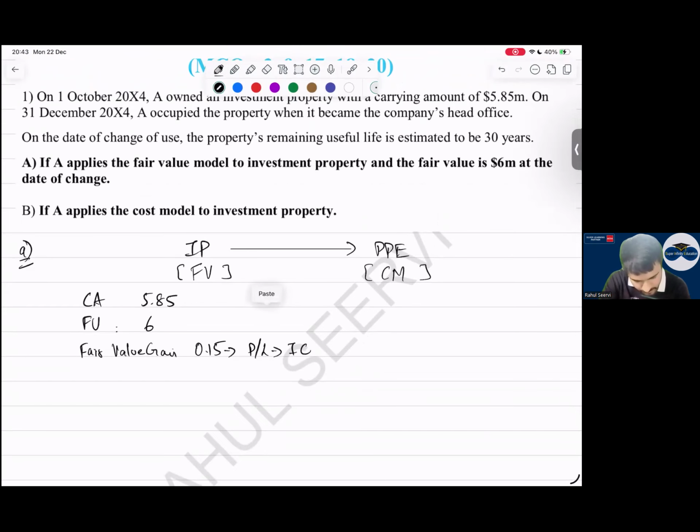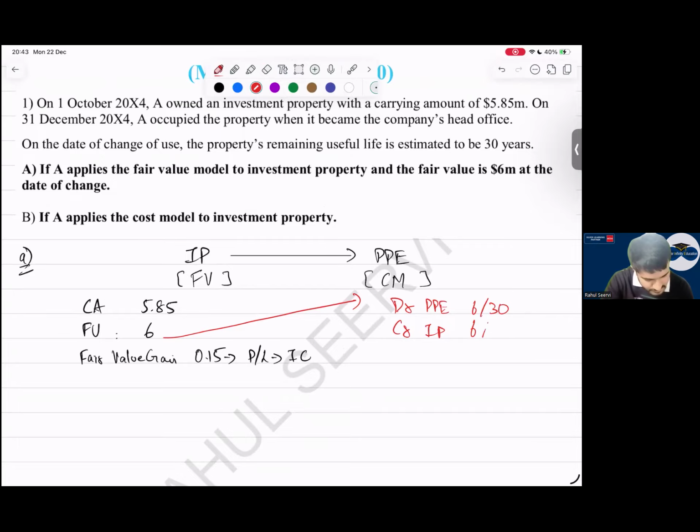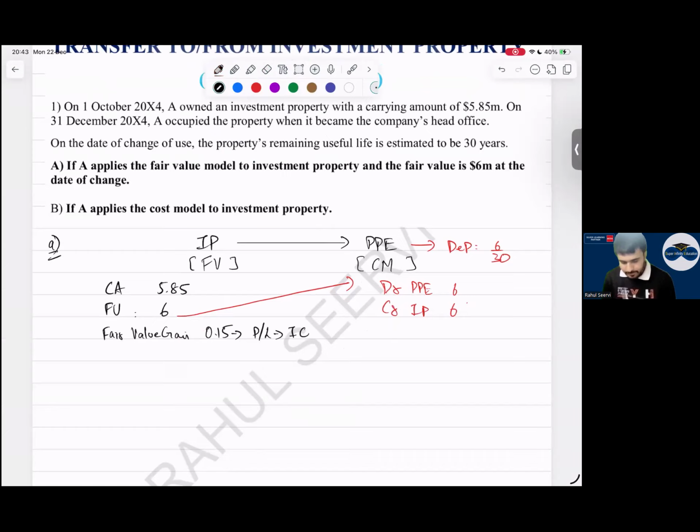Then I will transfer this 6 here to PP. Then depreciation is divided by 30 every year. Once I bring it into PP, what will be the depreciation? 6 divided by 30, 0.2. Case 1, easy. Case 2, everyone, same.